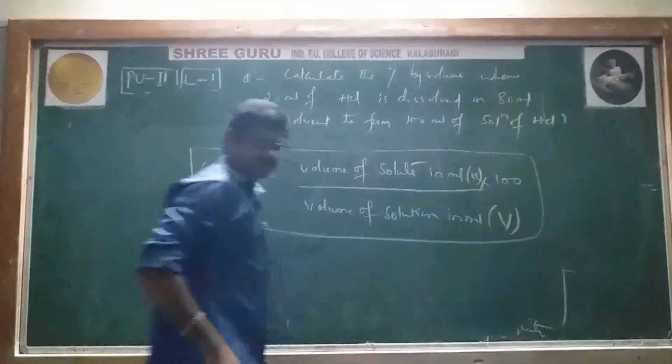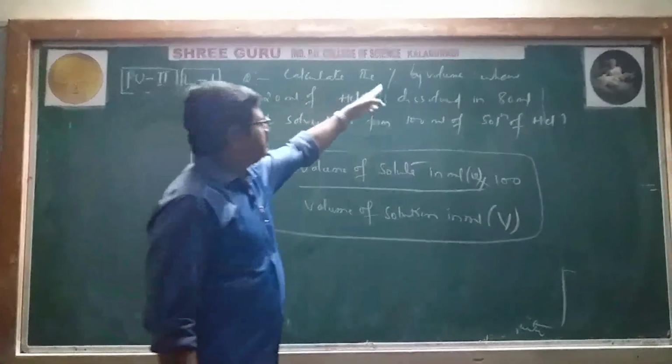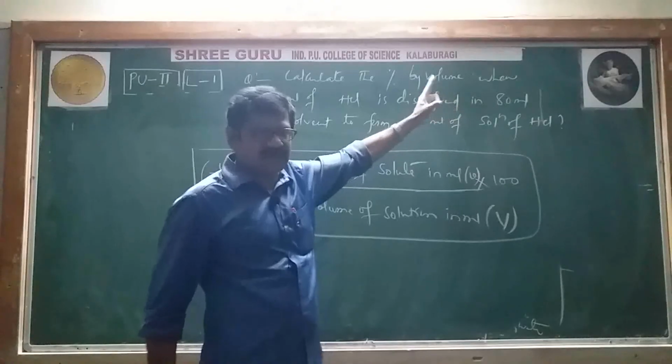Please try to understand the question. We have to calculate V by V percentage.